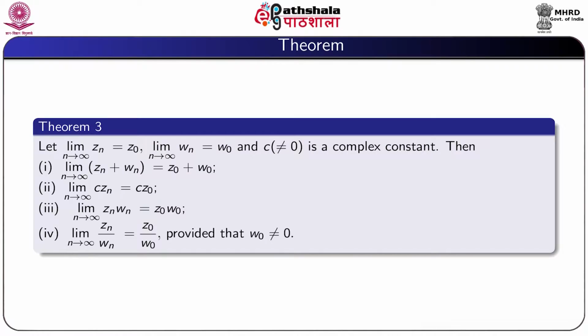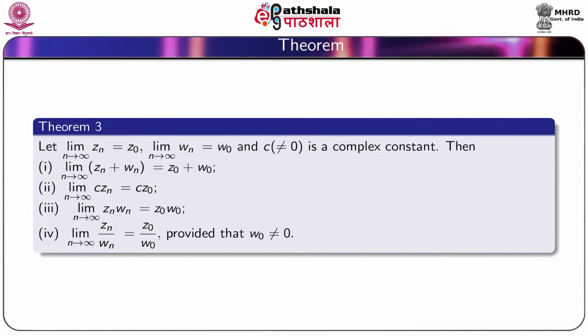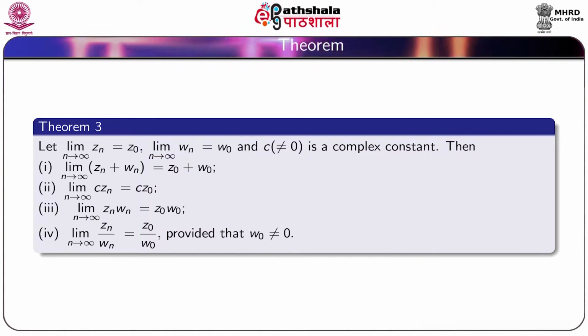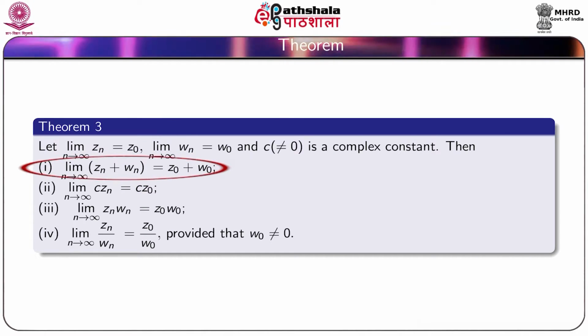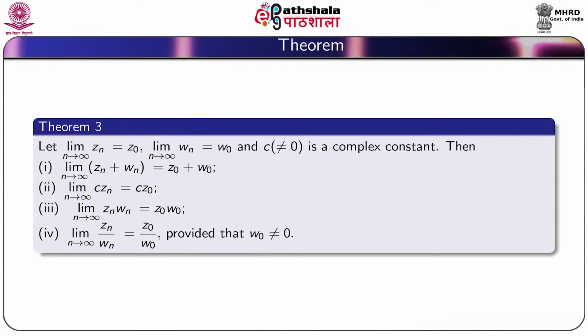So another result: let limit n tending to infinity z_n equal to z_0, limit n tending to infinity w_n equal to w_0, and c is a non-zero complex constant. Then number 1, limit of z_n plus w_n is equal to z_0 plus w_0.